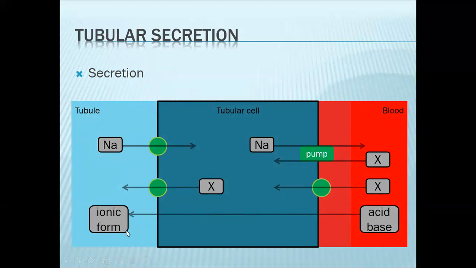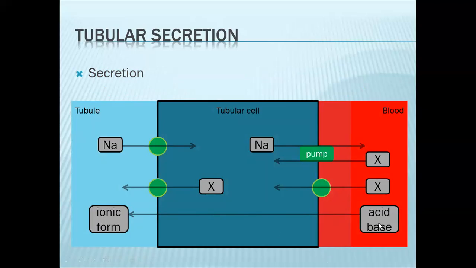Once in the filtrate, your acid can interact with a filtered bicarb. So the acid now will give off its hydrogen ion. It will now have a negative charge. So it is now in its ionic form, or conjugate base.